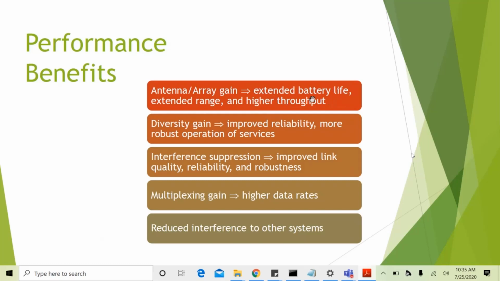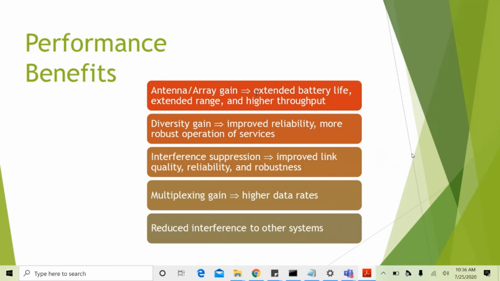What happens is, let us say we have a 1 cross 1 system, and with that we transmit some X dB of power. If we have more antennas with total power less than X dBm, we can achieve the performance that can be obtained with a single transmit, single receive antenna system.